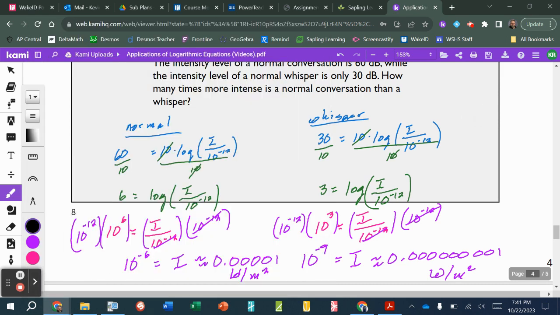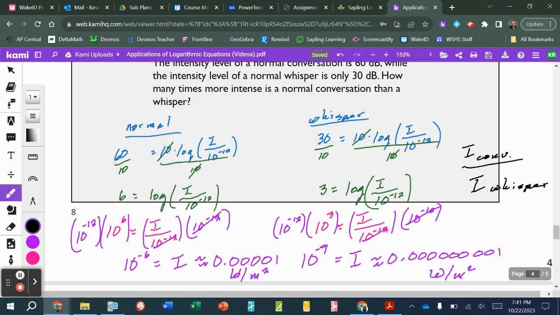All right, so that's what we have here. So we're going to have the intensity of the conversation divided by the intensity of the whisper. That's all we're doing. We're taking those two intensities like you just saw me do on the calculator.